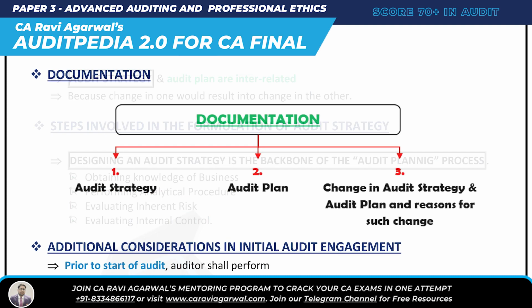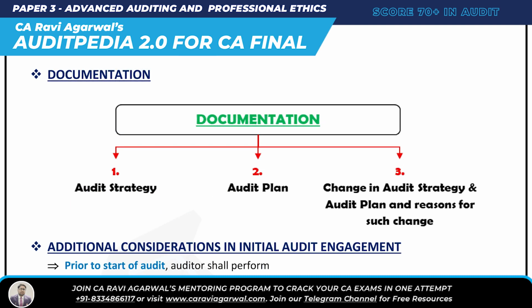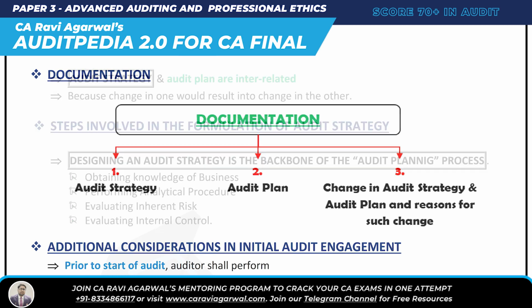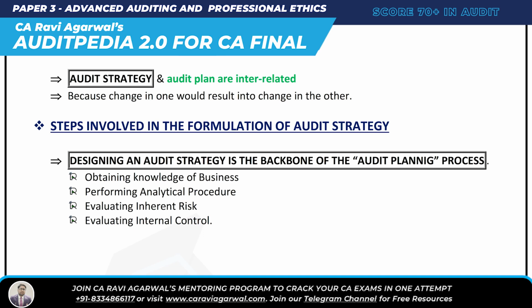Audit strategy provides you guidelines, it provides you the scope of procedure, therefore it helps as a basis for developing the detailed audit plan, right? And then what does the audit plan provide you? It provides the nature, timing and extent of audit procedure so that you can obtain sufficient appropriate audit evidence. And audit strategy is prepared before the audit plan, right? And the audit plan is more detailed. And then lastly, a change in one will result in a change in the other, right?